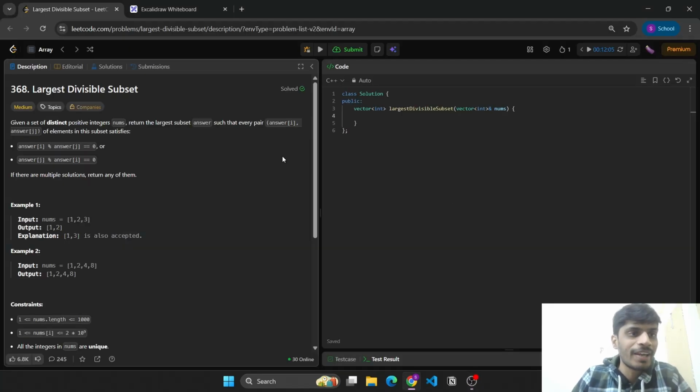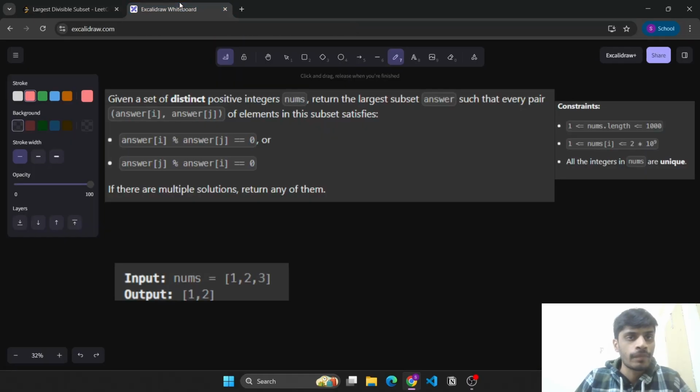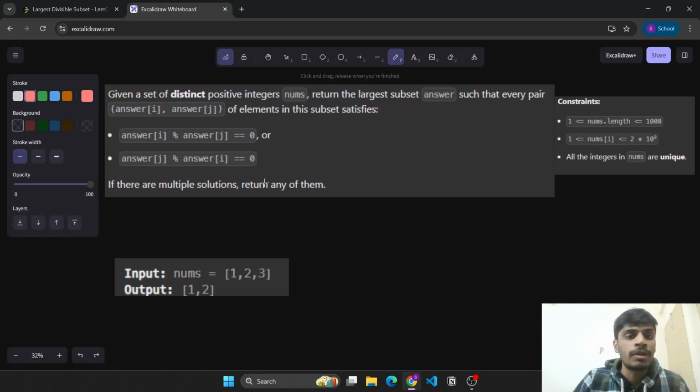Hello everyone. So today we'll be solving this LeetCode medium problem, largest divisible subset. The problem states that we are given an array of positive integers and we need to return its largest subset such that every pair of elements in that subset will satisfy this condition. It means either the first element in that pair will divide the second, or the second will divide the first. And if there are multiple solutions possible for that largest subset, then we can return any of them.